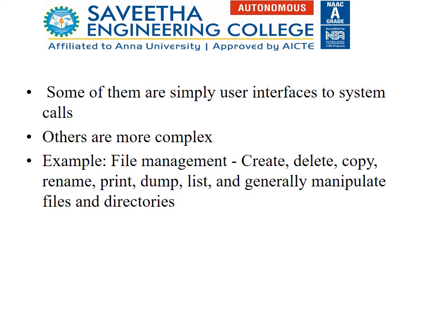In addition to system calls, we have some other system programs which are more complex in nature. Examples, in the case of the file management component, are create, delete and copy, rename, print, dump, list, and generally manipulate files and directories. Here we have shown an example for the file management component alone. Similarly, we have many system programs for other components too.